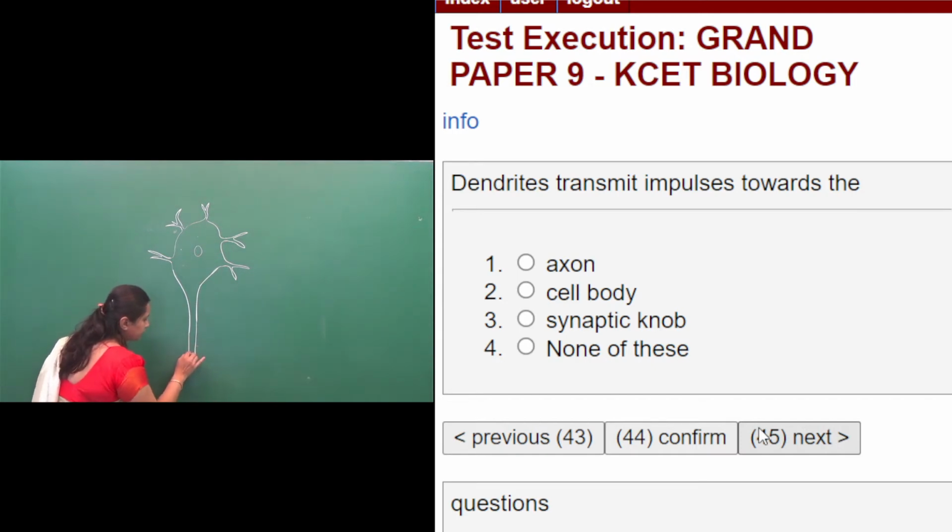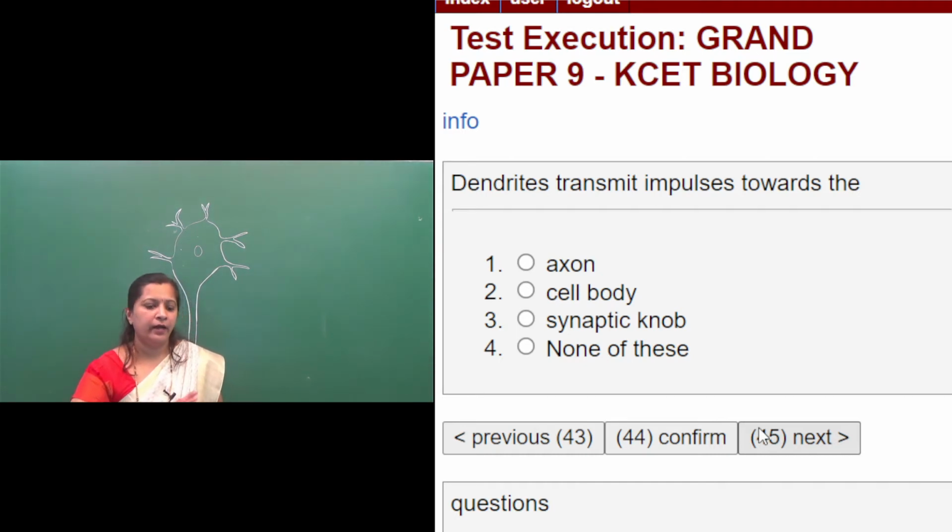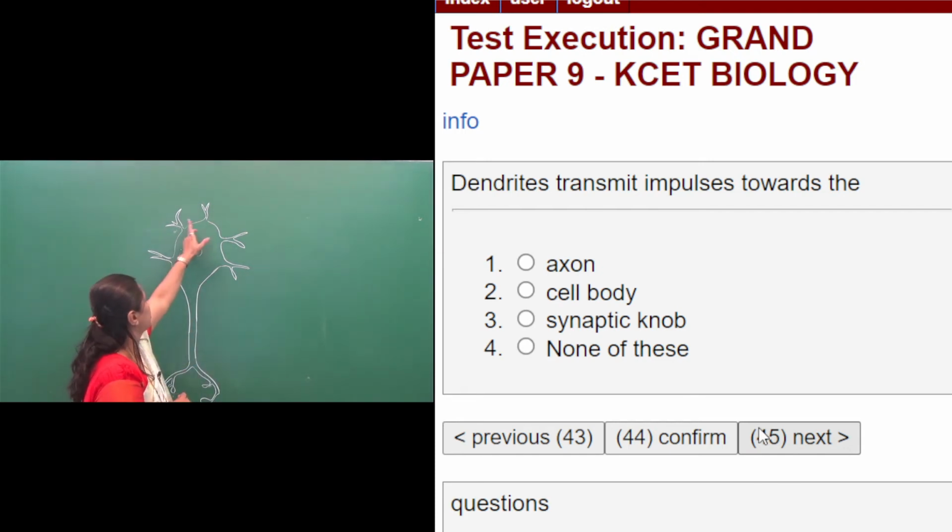The axon at its terminal end will branch out, and these branches end up in bulb like structures that are called the synaptic knobs. So what is the question here? Dendrites transmit impulses towards. This is the cell body, this is the axon, and these short processes arising from the cell body are called dendrites.